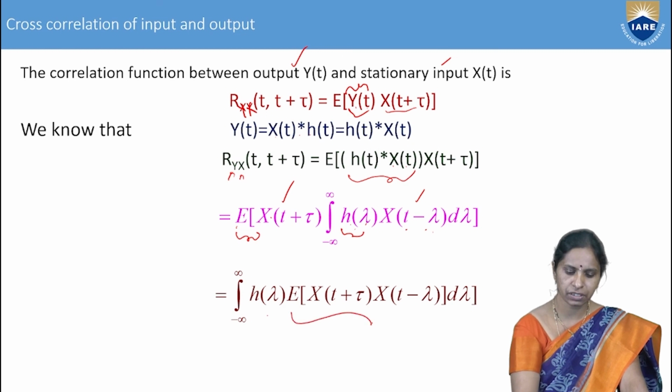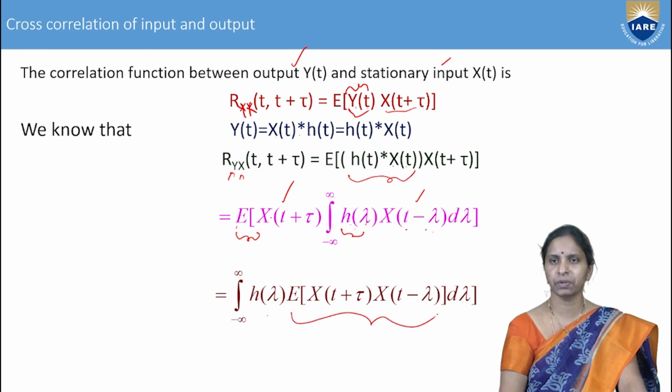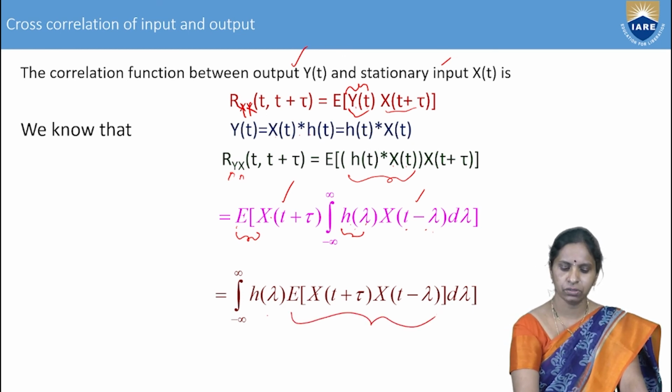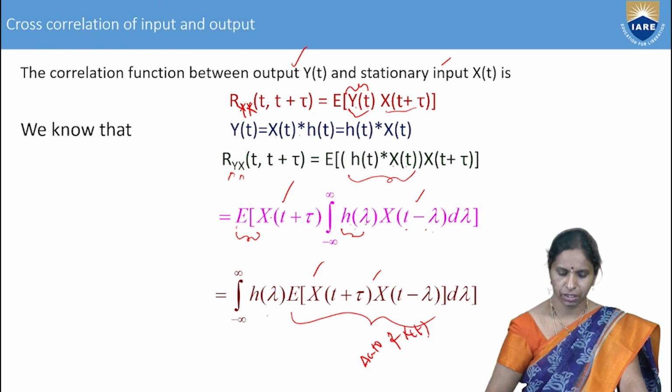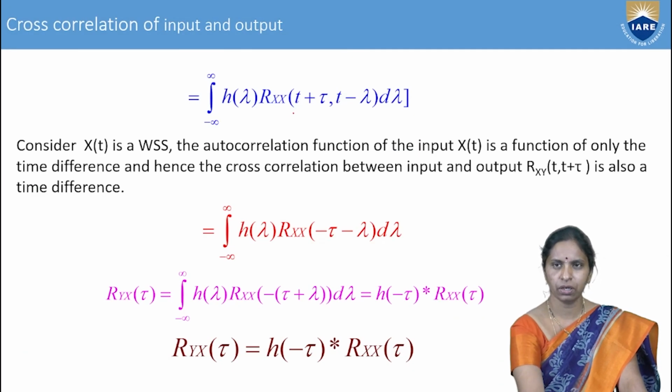Now what is this function? This is nothing but correlation. Is it auto or cross? Since both are x, it is called the autocorrelation of the random process x of t. Therefore, E of x of t plus tau into x of t minus lambda is Rxx of t plus tau comma t minus lambda.